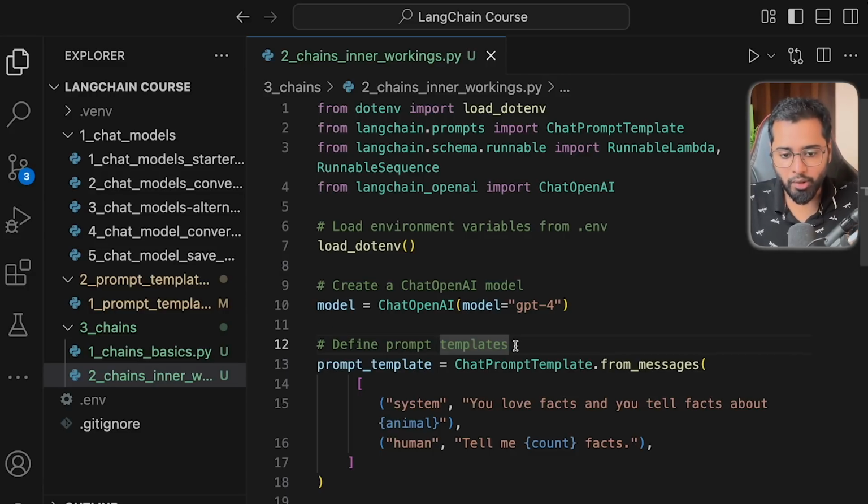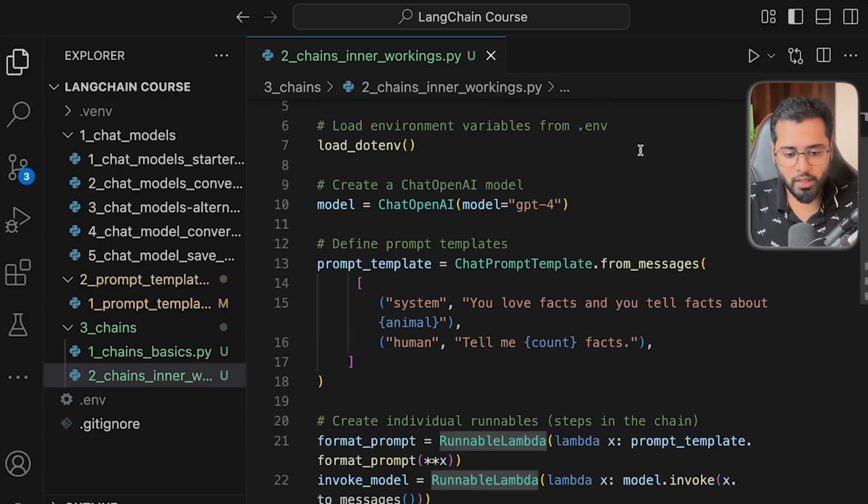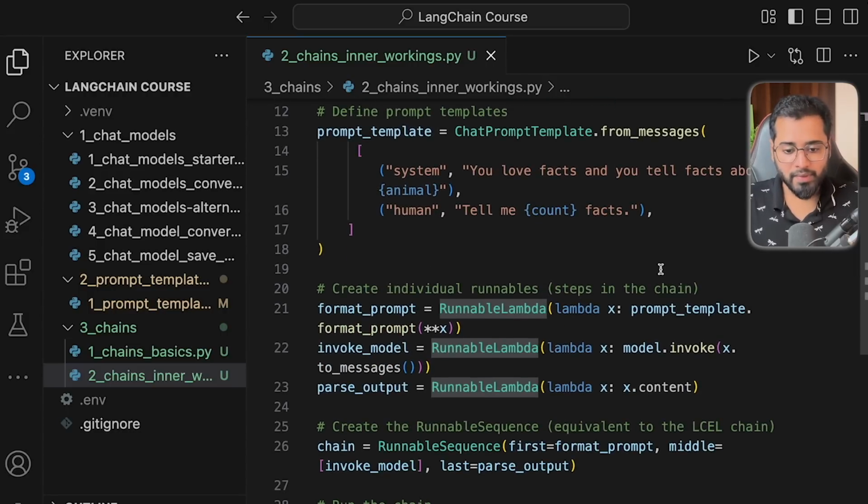So we are going to be chaining all of these tasks together with something called a runnable lambda, okay? So if we scroll up to the very top, we can see that we're importing something called runnable lambda and something called runnable sequence from LangChain. So this is very important. This is what we're going to be learning in this section. So what is it actually, right? To put it very simply, a runnable lambda is just a simple wrapper that lets us create each task as a single reusable unit. Each runnable lambda takes an input, does something with it, it could be like filling in a prompt or calling the model, and then gives us the output. So this way we can connect each step smoothly, okay?